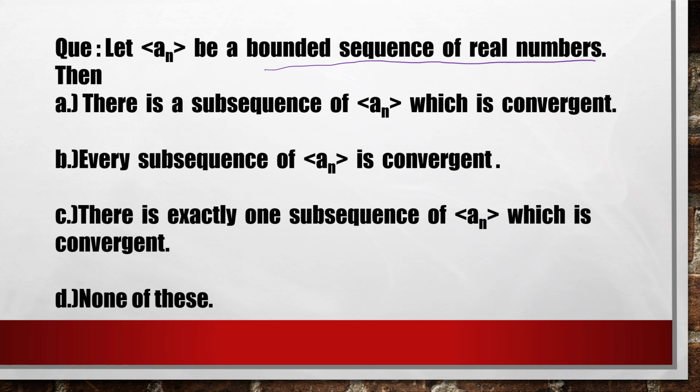Option B says every subsequence of sequence of xn is convergent. Option C says that there is exactly one subsequence of sequence of xn which is convergent. Option D is none of these. Clearly option A is correct, which says that there is a subsequence of sequence of xn which is convergent.